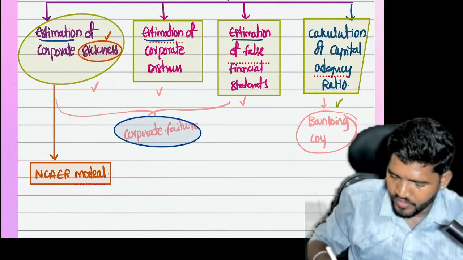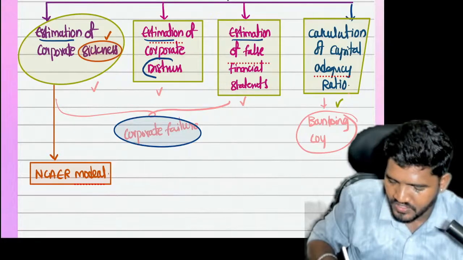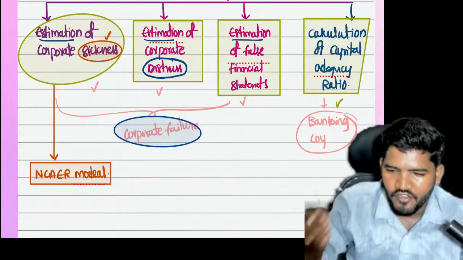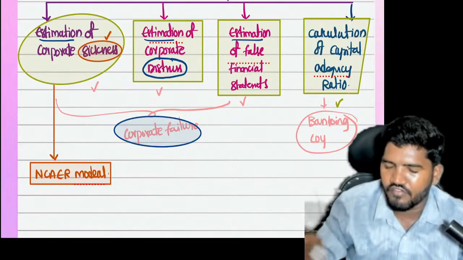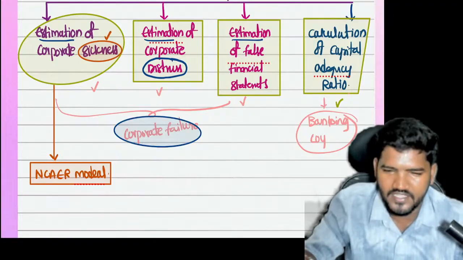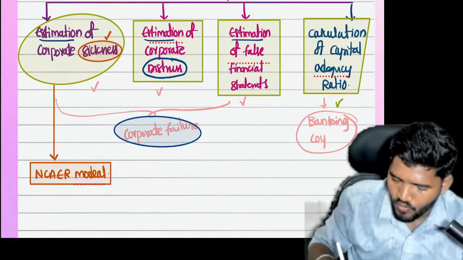Next, you have to focus on corporate distress. Distress means bankruptcy. Estimation of failure or non-failure of the company is known as corporate distress. Sir, how do I calculate this?